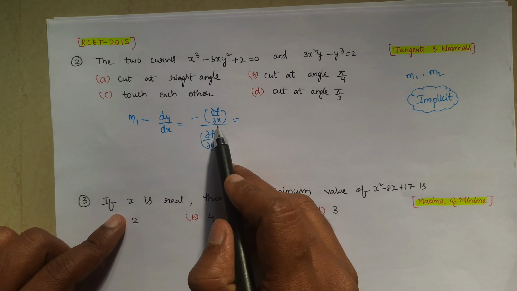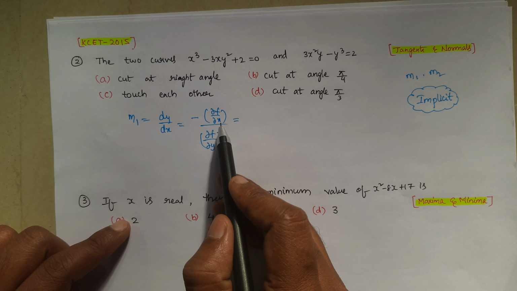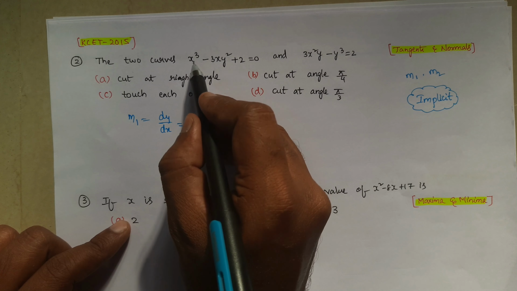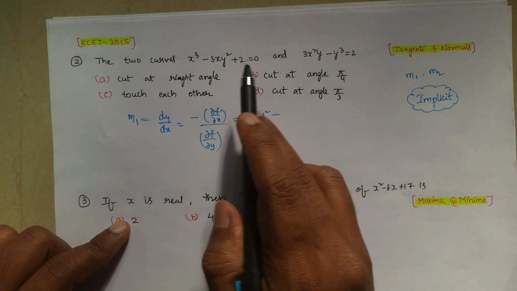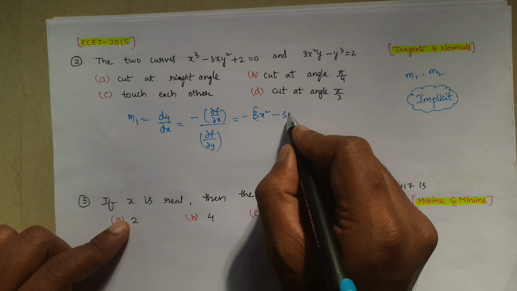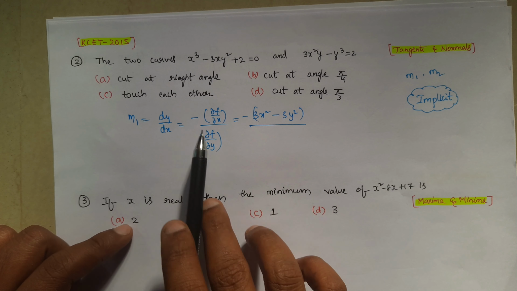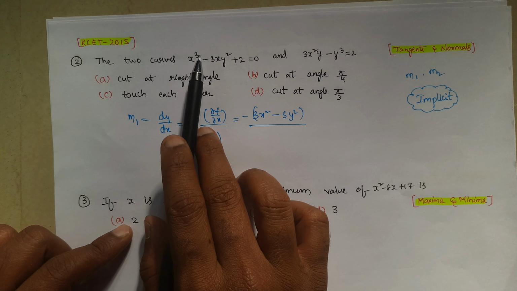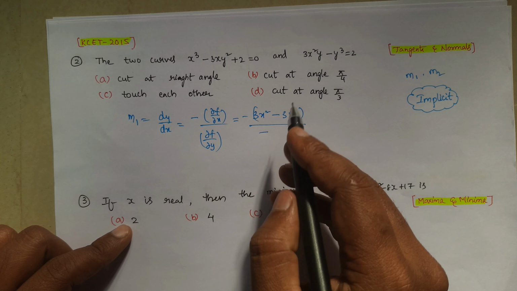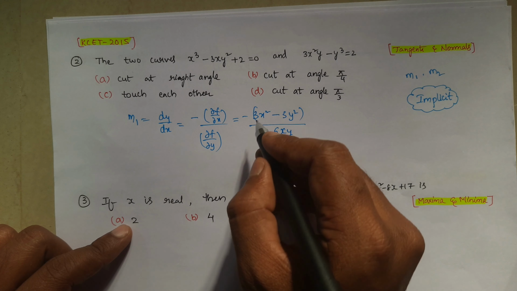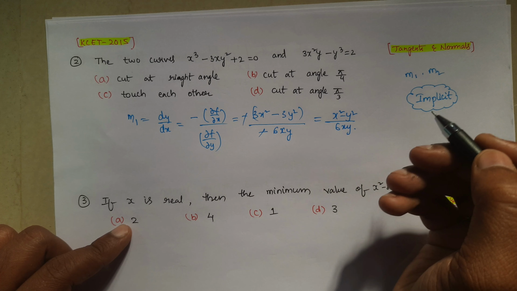So here, dou f by dou x means derivative of this with respect to x we have to do, at the same time y now constant ತಗೋಬೇಕು. So ಈಗ derivative of x cube ಏನು 3x square ಮೈನಸ್ ಇಲ್ಲಿ derivative of 3x ಏನು 3, but y constant, so ಹಂಗೆ ತಗೋಬೇಕು. So 3y square, 2 derivative 0, divided by, ಮತ್ತೆ ಸೇಮ್ ಅದೇ ಈಕ್ವೇಷನ್ ಗೆ derivative with respect to y ಮಾಡಬೇಕು, ಅವಾಗ x constant ತಗೋಬೇಕು. So x constant ತಗೊಂಡಿದ್ರೆ x cube derivative 0, minus, x constant ತಗೊಂಡಿದ್ರೆ this will be minus 6xy. So minus minus cancel, 3 common ತಗೊಂಡಿದ್ರೆ x square minus y square by 6xy, that is m1.